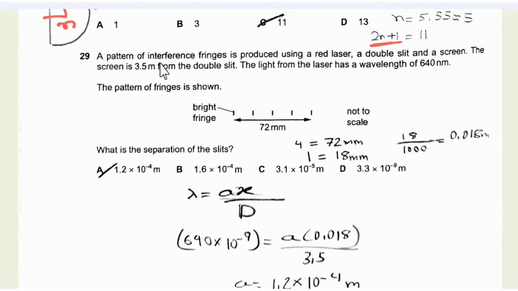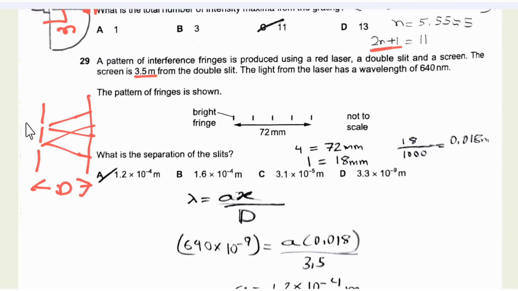Then question number 29. A pattern of interference fringes is produced using a red laser, a double slit, and a screen. The screen is 3.5 meters from the double slit. So this is the double slit experiment, and this is a rough drawing. This is D, the distance. From one slit to another slit is a, and from one bright fringe to another bright fringe, the distance is x. So what is the separation of the slits?